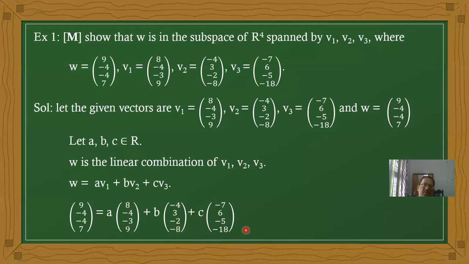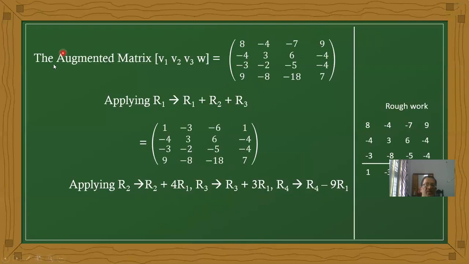Now, with the help of these vectors, first we are taking the augmented matrix. First it is V1, V2, V3, W. It is a 4 by 4 matrix. First, V1 values 8, minus 4, minus 3, 9.